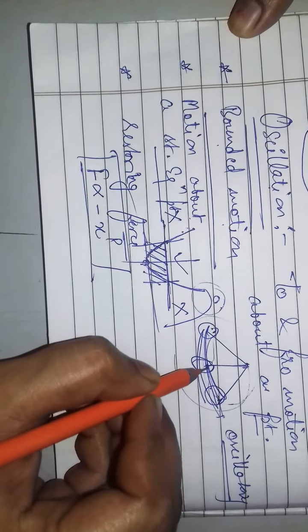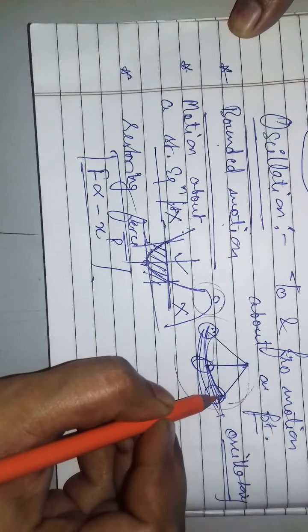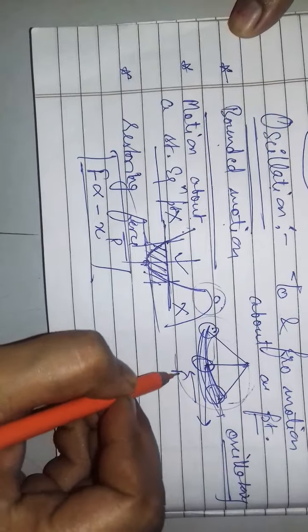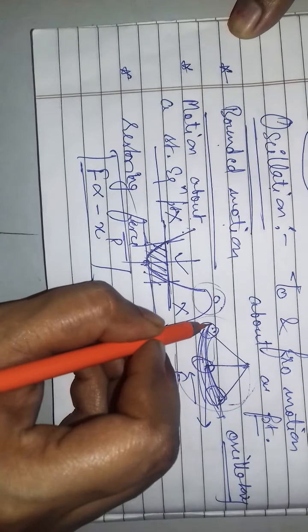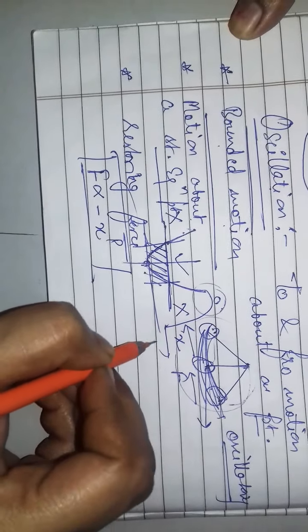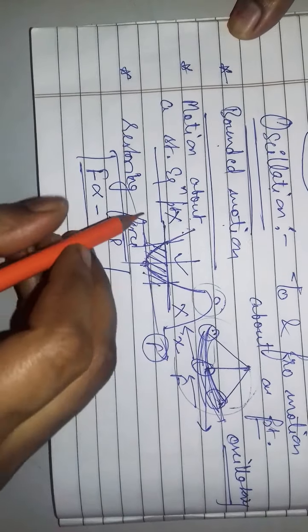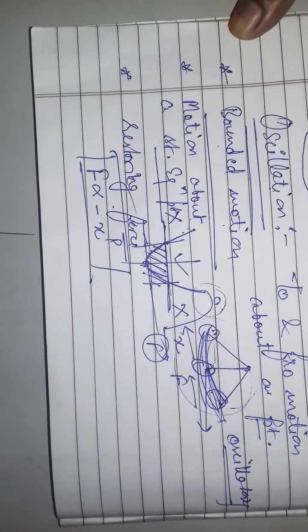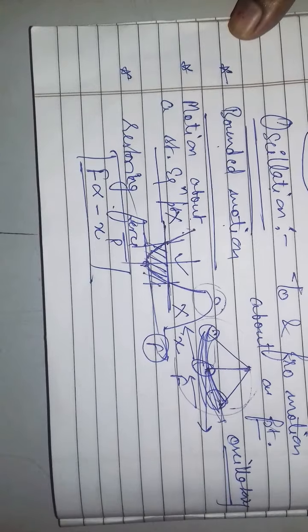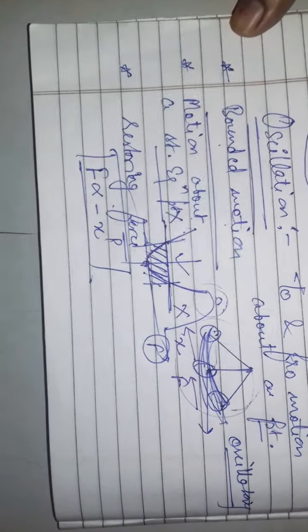When your bob goes towards this side, the displacement is on this side, but the force will act on the other side. So displacement is on this side, but force is always on the opposite side. That's why a minus sign has come here. So force is always proportional to the displacement of your system. These three conditions are the most important conditions for oscillations.